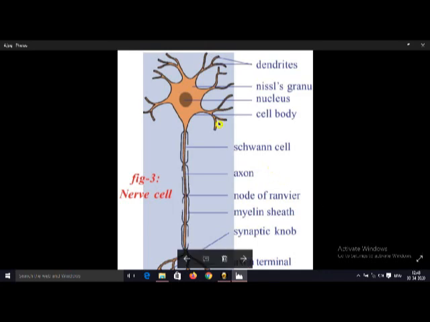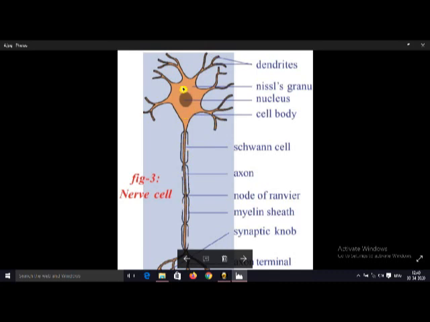And here, if we observe the neuron, it contains some structures. This portion is called cell body. It is also called cyton, and small branch-like structures around the cell body are called dendrites, and one long branch-like structure is called axon.